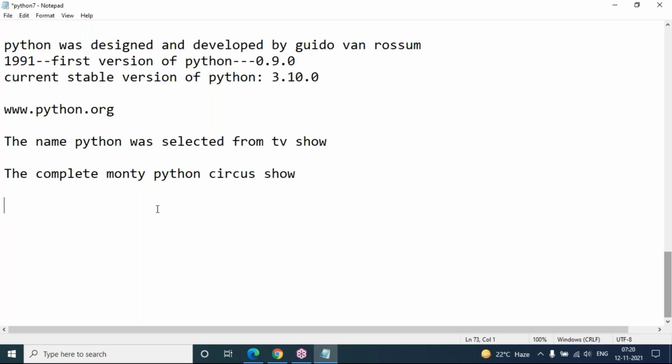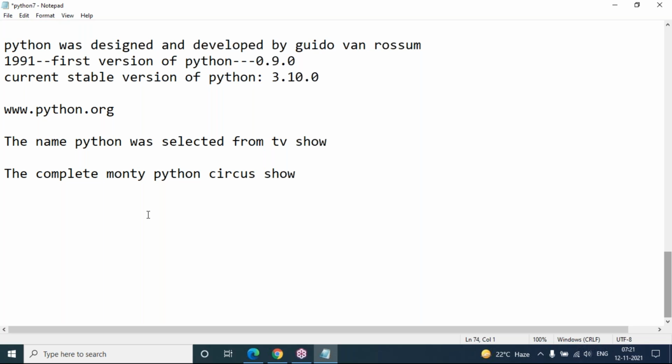So first, when we want to start practice, when we want to start the coding part of the Python programming language, what we need to do first, I strongly recommend, is download and install Python software. You have to do this only. No matter which editor tool you are going to use later for writing Python script, that is a different issue. First you have to visit the official website, download Python software and install it.